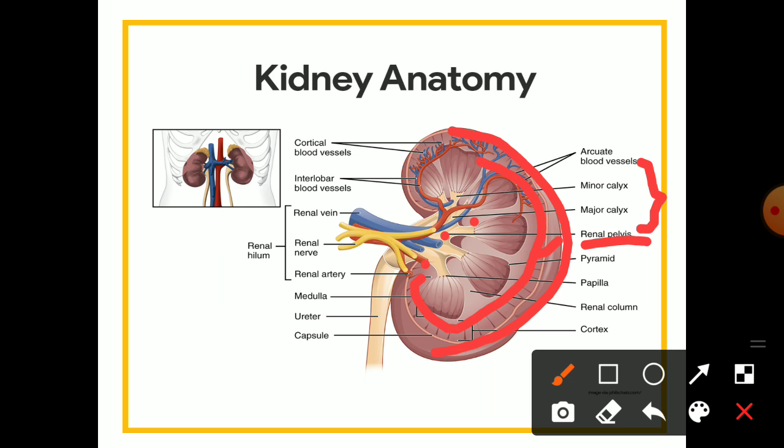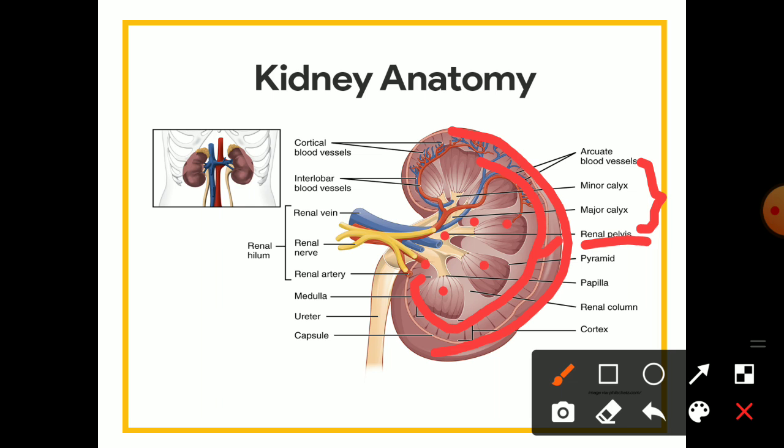Then the medulla is divided into small pyramid-like structures known as medullary pyramids, and these medullary pyramids project inside the calyces.